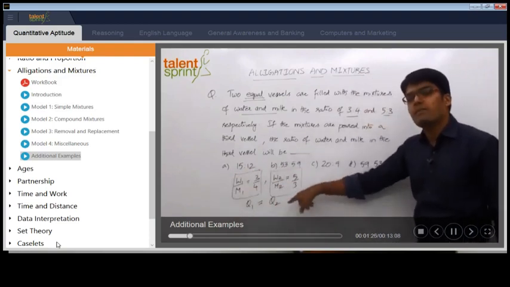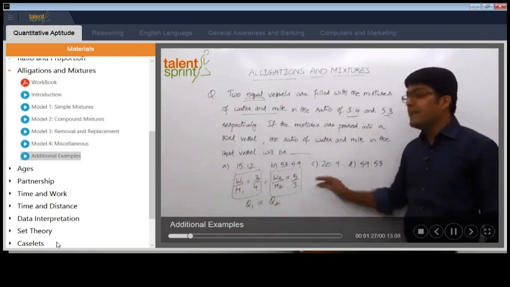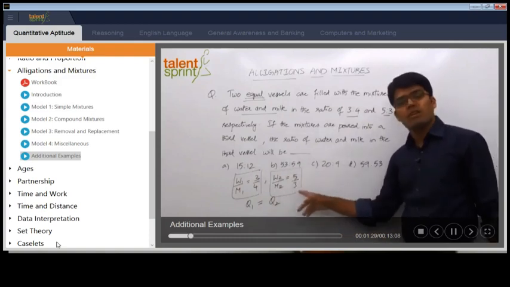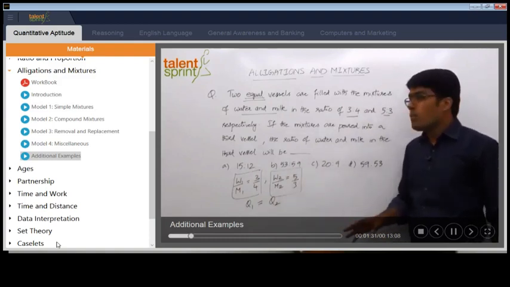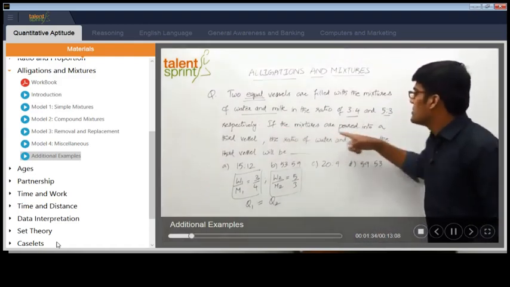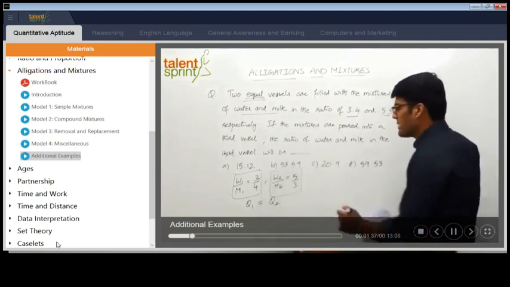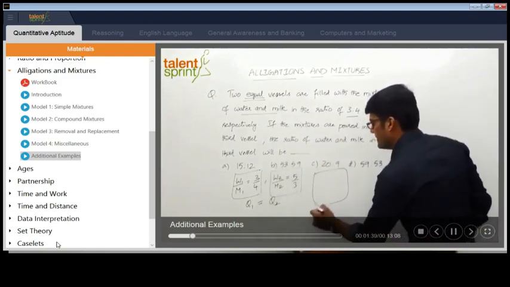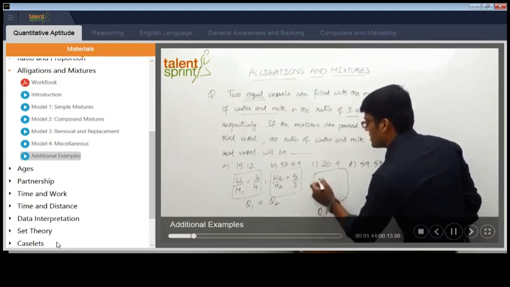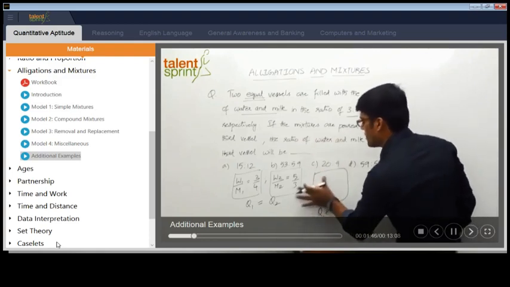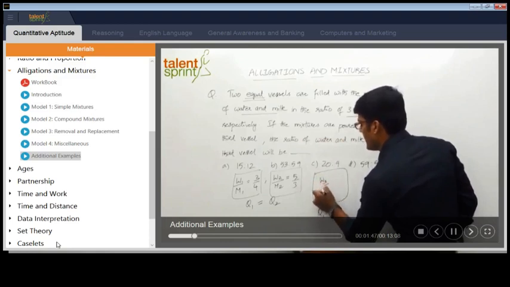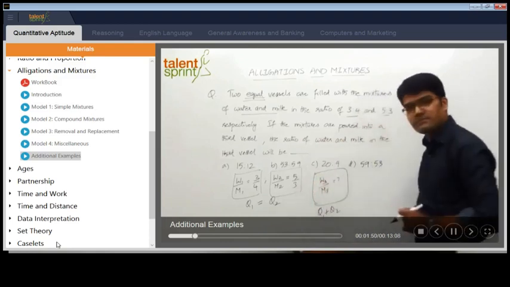The same quantity of vessel 2 has been divided into 8 parts, of which 5 parts are water and 3 parts are milk. Now the point is, the two mixtures are poured into a third vessel. That means Q1 and Q2 both together are poured into a third vessel. This is Q1 plus Q2. What will be the ratio of water to milk, that is, W3 by M3, in this one?